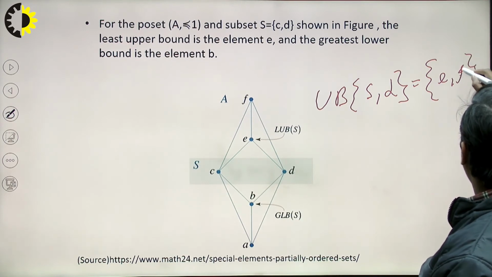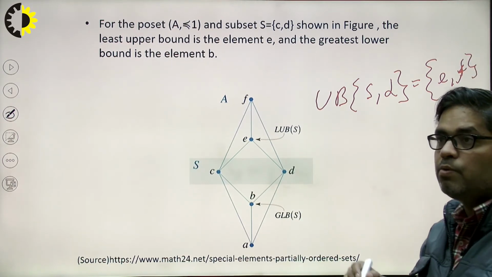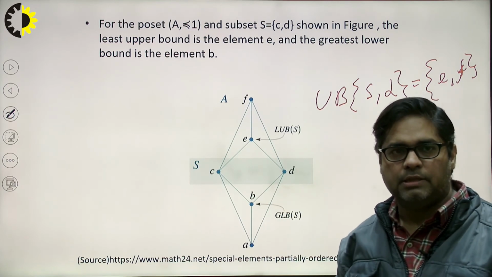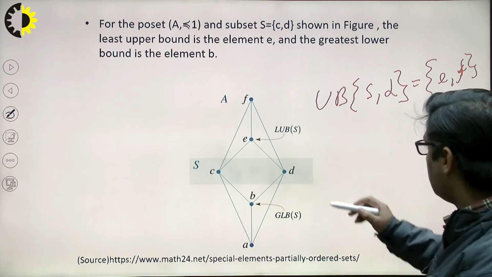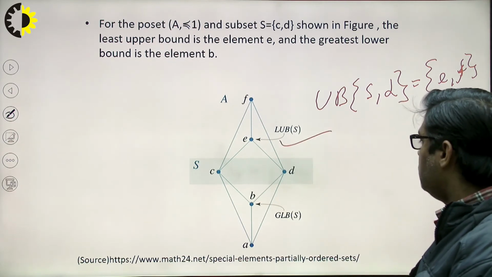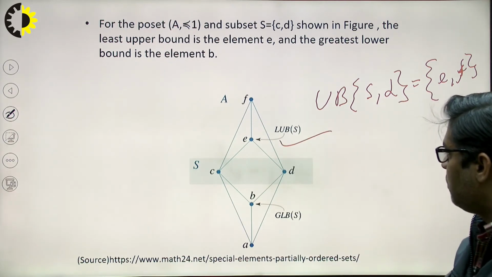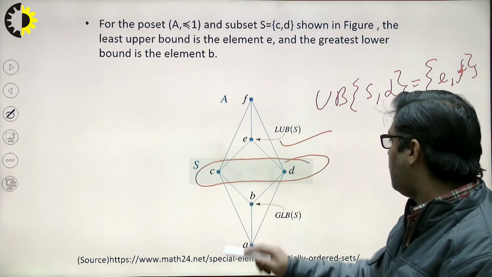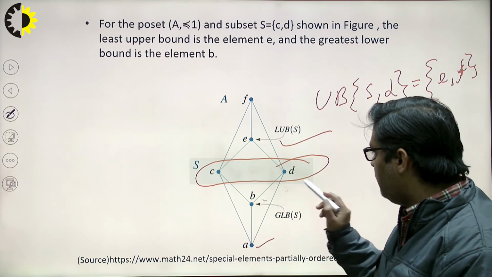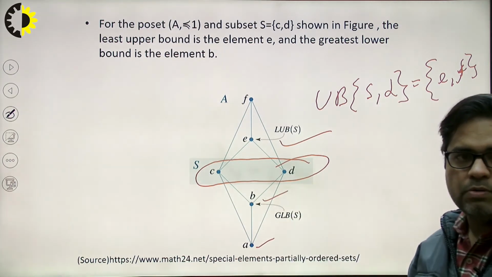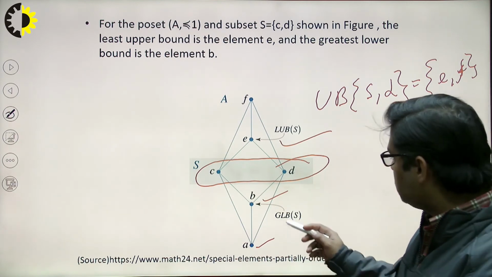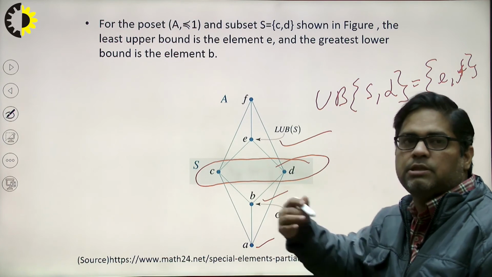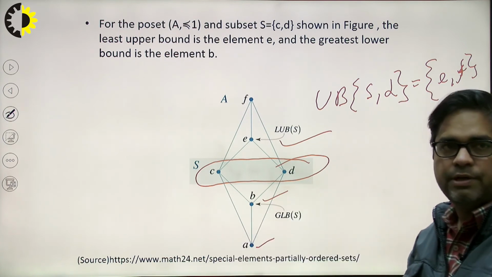Among these two upper bounds, which one is at the lower position? Here I can say that E is at the lower position, that's why it is the least upper bound. Similarly, for the greatest lower bound, for C and D the lower bounds are A and B, and among these lower bounds, which is at the upper position? This B is at the upper position, that's why it is the greatest lower bound, meaning greatest among all the lower bounds as per the definition.